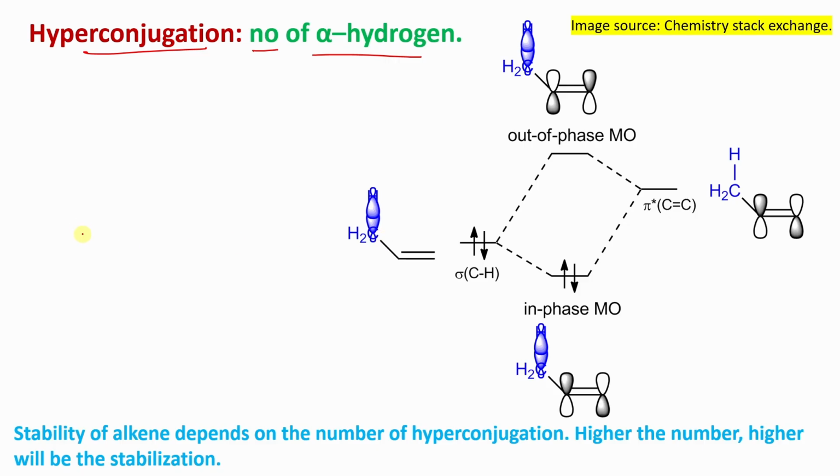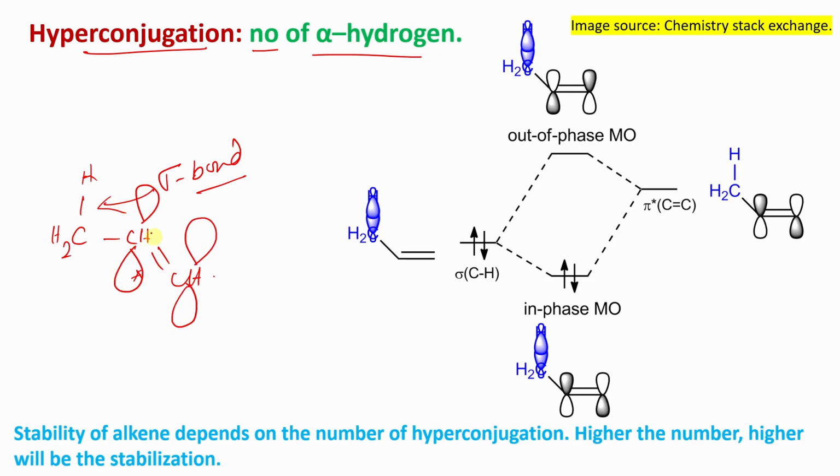If you look at this alkene, say this is propene, CH double bond CH. Now the CH, this is the sigma bond. This sigma bond pair will be delocalized into the pi star orbital. By the way, how does the pi star look? The pi star looks like this. Pi star means opposite symmetry, means no overlap. And there is a CH sigma. So these 2 electrons in the sigma bond are delocalized into this pi star orbital, and because of this delocalization, some kind of stabilization is obtained.